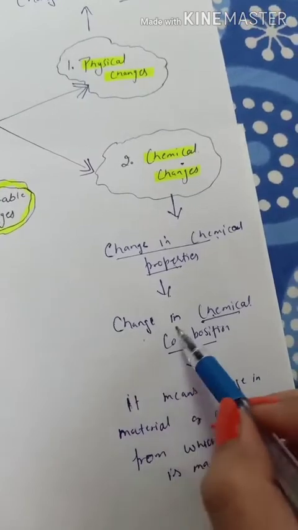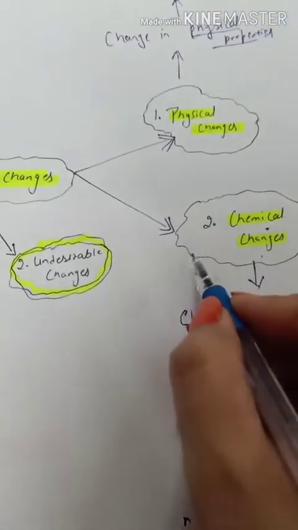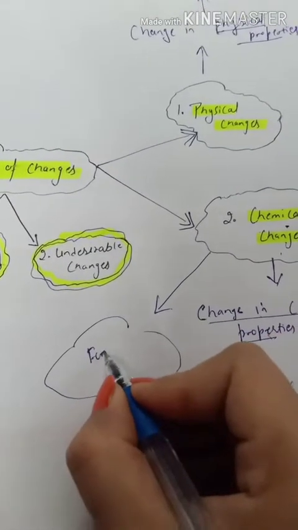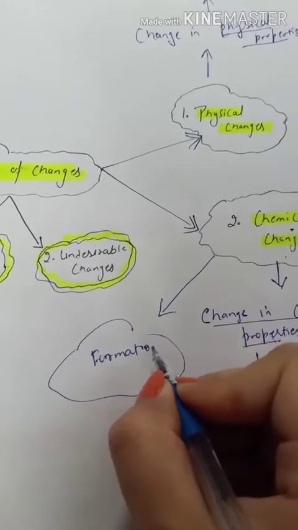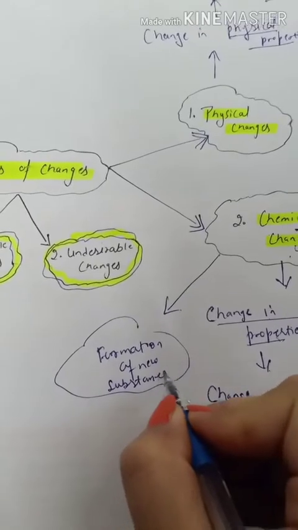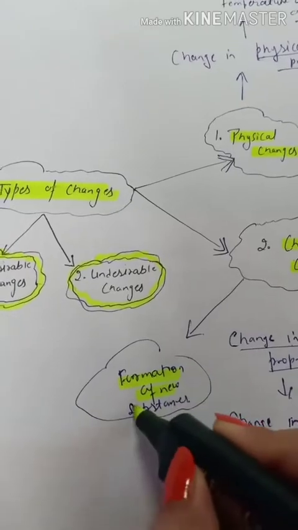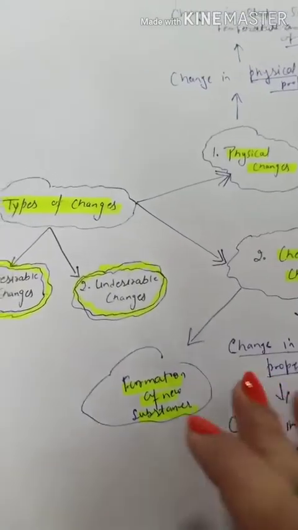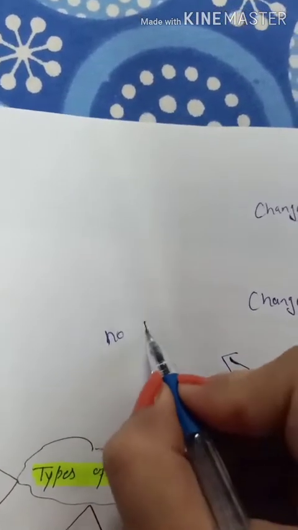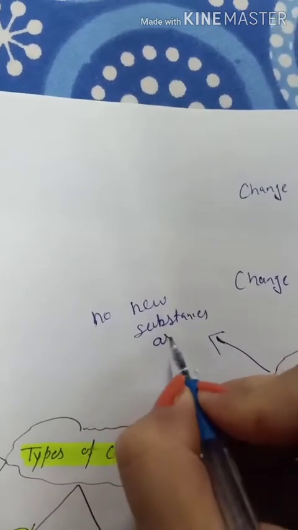Because there is change in chemical composition, accordingly there is a formation of new substances. So we can say in chemical changes there is a formation of new substances. This point is very important about chemical changes. But in physical changes, no new substances are formed.